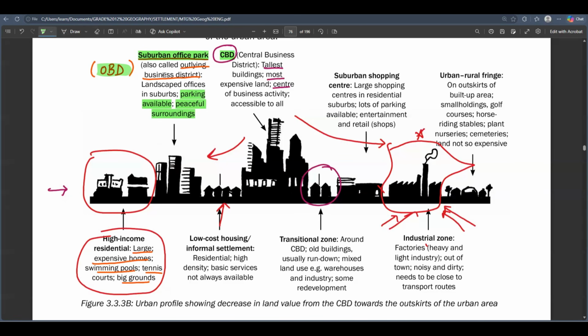We just call them offices, but it's actually tuck shops and all of those people offering different types of services. And usually in a residential area, you need to have recreational activities there. You need to have a tuck shop where you can buy some goods each and every day, maybe buy some bread, maybe buy some milk, and all of that, right? So you need to have that outlying business district. Instead of going to the CBD to get all of that, they have got their own suburban office park. The outlying business district is very peaceful.